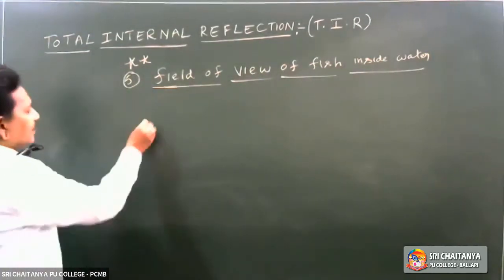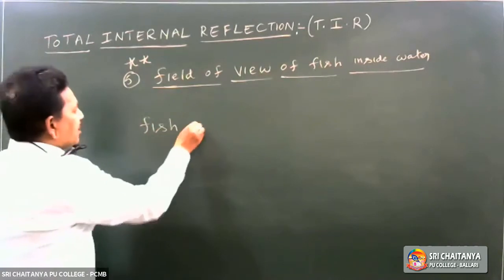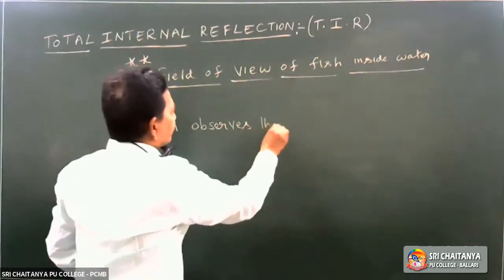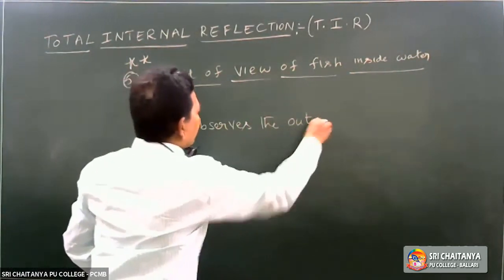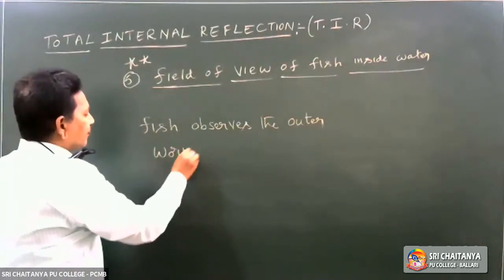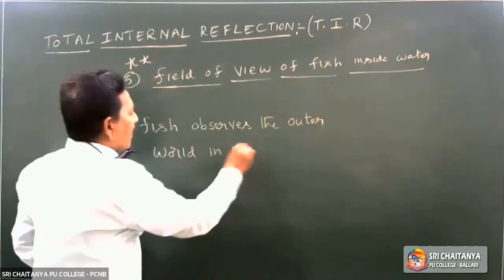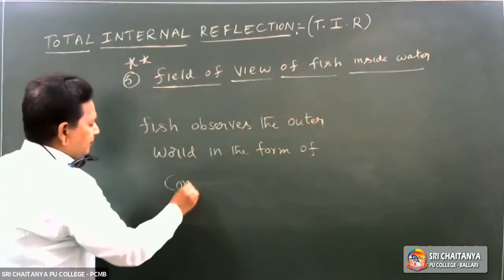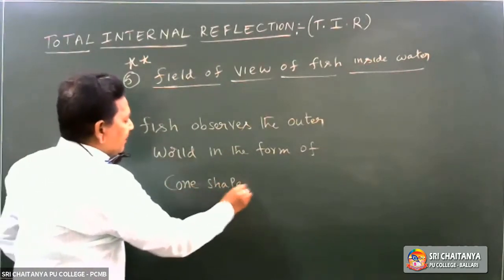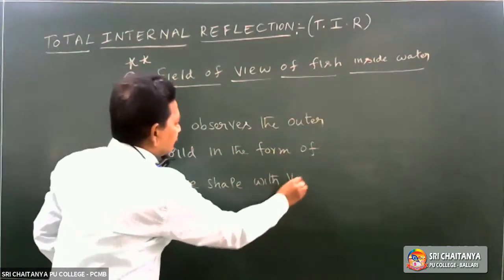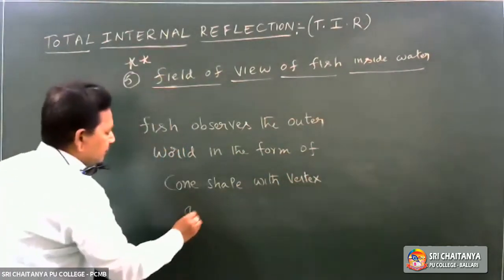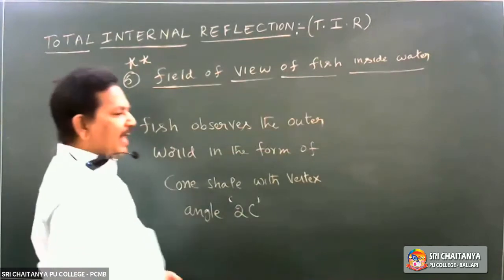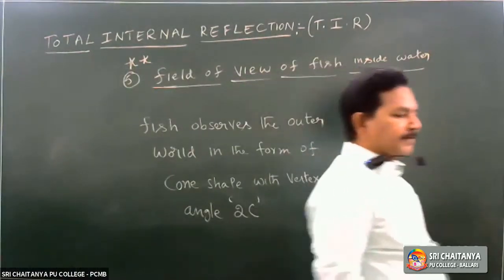First result, the fish observes the outer world in the form of cone shape with the vertex angle 2C, where C is the critical angle of water with respect to air.